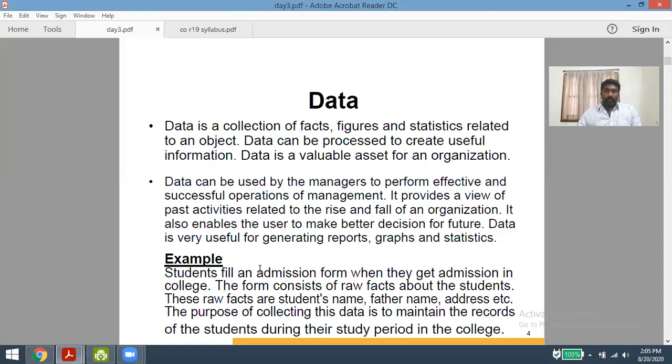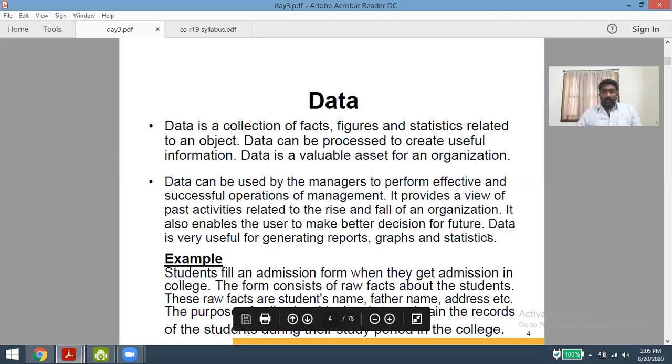Let us come to an example of what is meant by data. Let us take an example of our college or any other institution. Students fill an admission form when they get into the college. What will the form contain? It contains raw facts about the students: the student name, father's name, address, mobile number, etc. Using this data that we have collected, we can do future analysis or future updating of the student during his entire education. So this is a best example of data.